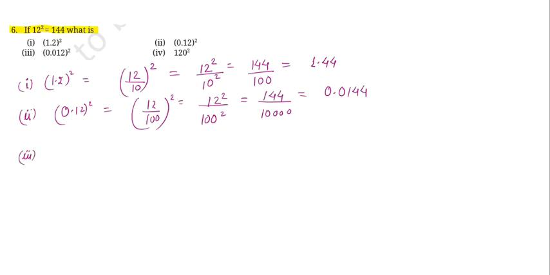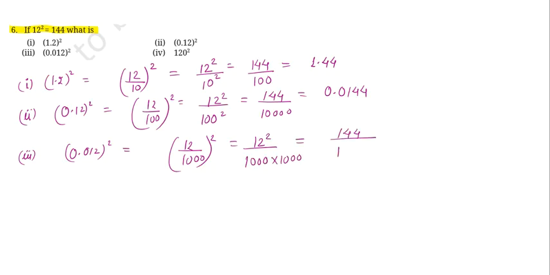The third part is you have to find 0.012 square, right? So this can also be written as 12 over 1000 square, decimal hataya. Then it is going to be 12 square over 1000 into 1000, which is 10 to the power of 6. So 12 square is 144 and this will be 1, 2, 3, 4, 5, 6 zeros. So I will write it as 0.000144.